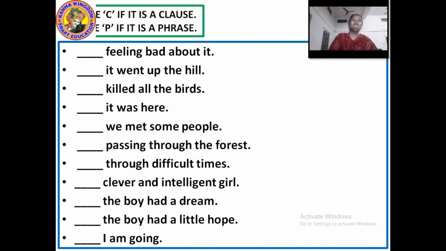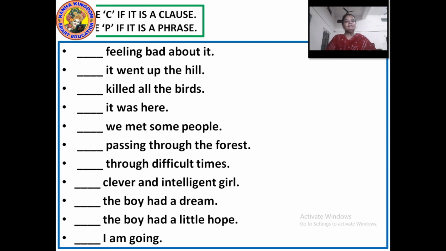P. It was here. What is here? It was here. What was here? Now it could be a bird, it could be a thing, it could be an animal, it could be anything. But it is being given here. So it was here. It is a complete sense. So it is a clause. Rest done by you. Now you have to do the rest of the other sentences.